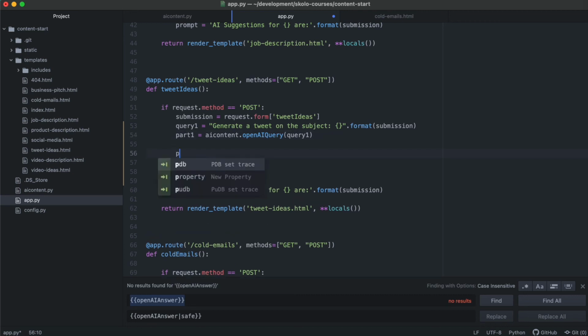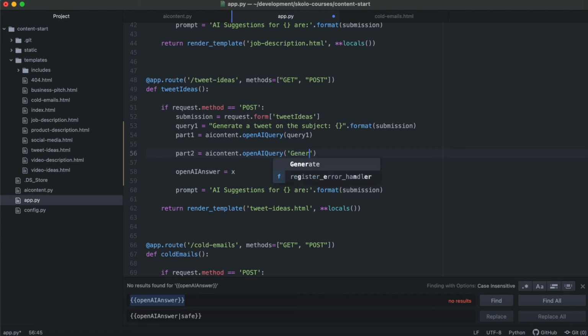All right, so then part two of the tweet. Actually, let's just do this. Part two of the tweet does the same thing, but instead of this query one, we're going to give it a different query.